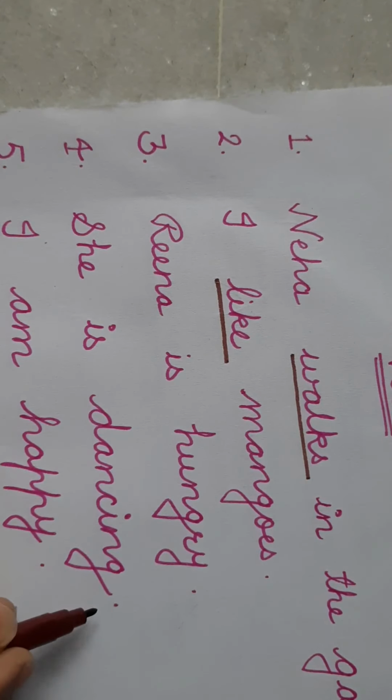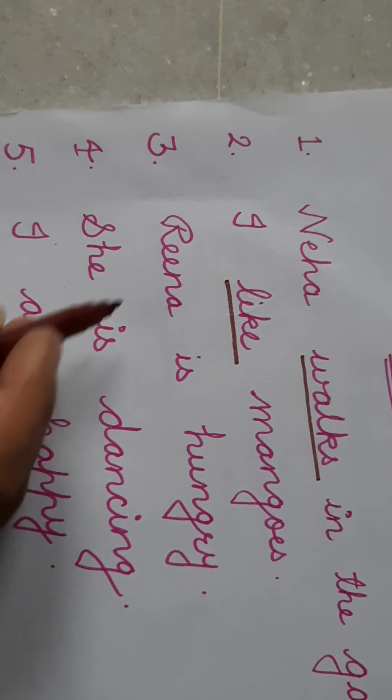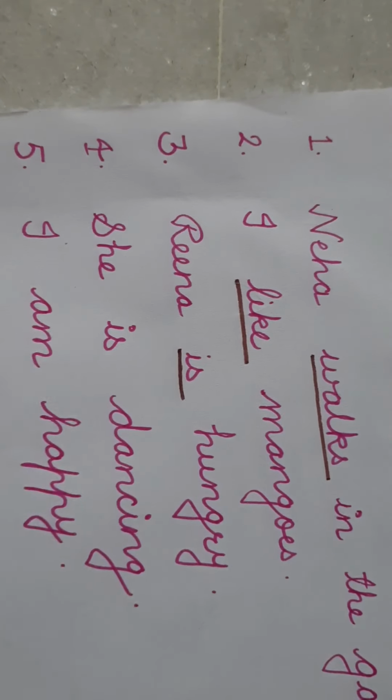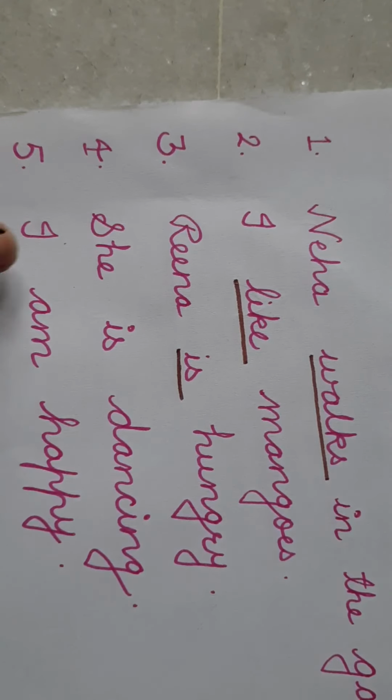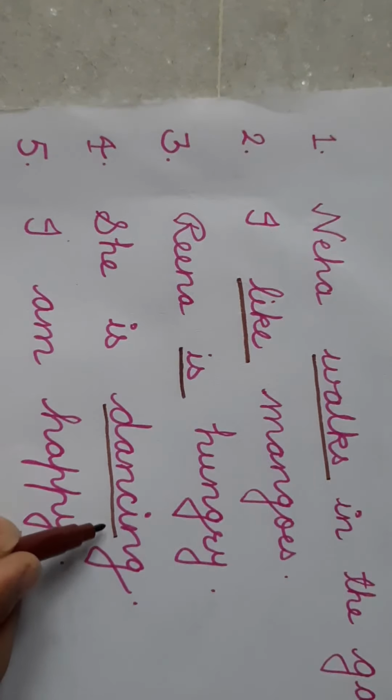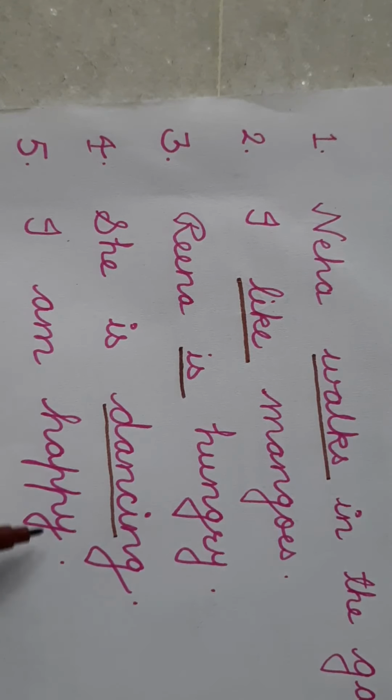Reena is hungry. She is dancing. I am happy. Reena is hungry. Here is a state. She is dancing. What is she doing? Dancing. Here this word shows action. I am happy. Here which word shows action? Yes, we will discuss further.